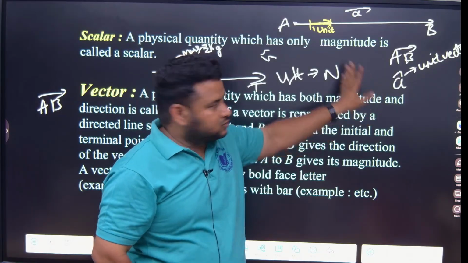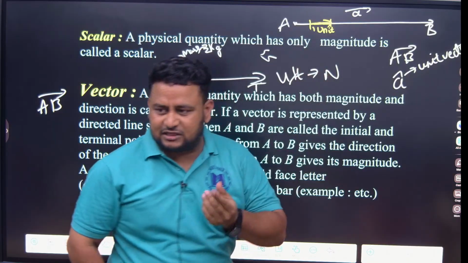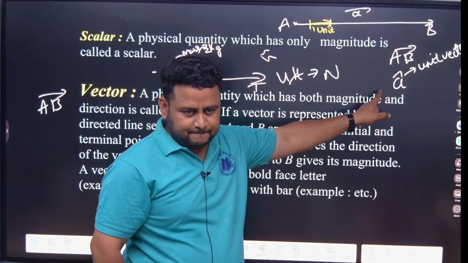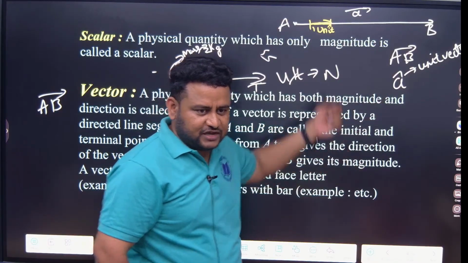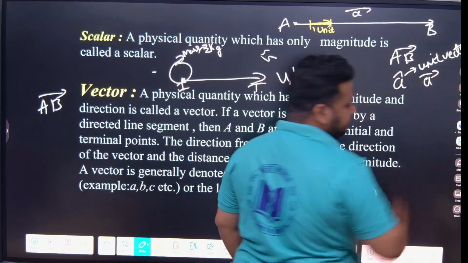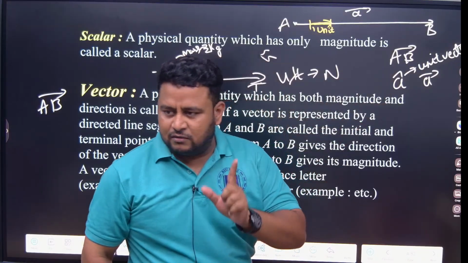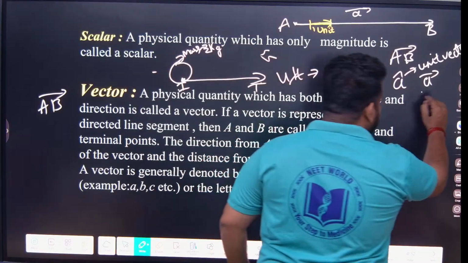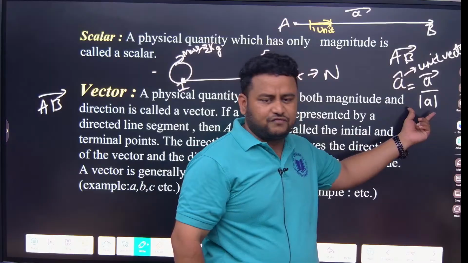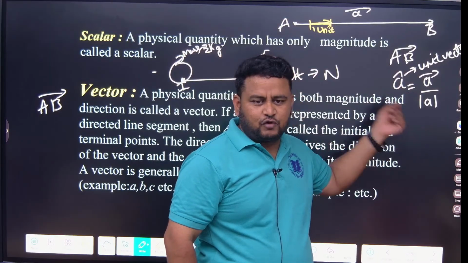So out of this total AB, I want only that amount of the vector which has a length of 1 unit, be it 1 centimeter or whatever. We call it A cap. It comes from vector A, written as A bar. Out of that, I want only A cap. What is its magnitude? 1 unit. So A cap is equal to vector A divided by magnitude of A. So what is this magnitude of A?